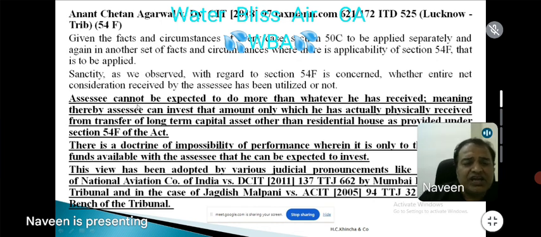So what is the court telling? The assessee cannot be expected to do more than whatever he has actually received. Meaning thereby, the assessee can invest only that amount which he has physically received from transfer of a long-term capital asset other than a residential house, as provided in section 54F. There is a doctrine of impossibility of performance, wherein it is only to the extent of the funds available with the assessee that he can be expected to invest. This view has been adopted by various judicial pronouncements, like National Aviation Company of India versus DCIT, 2011, 137 TTJ 662, Mumbai Bench of the Tribunal, and Jagdish Malpani's case by the Indore Bench of the Tribunal.